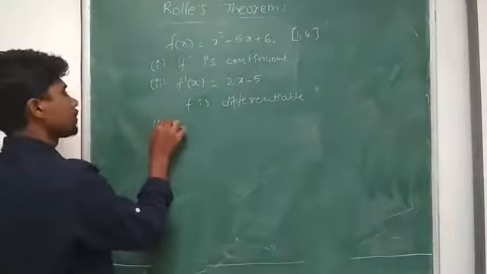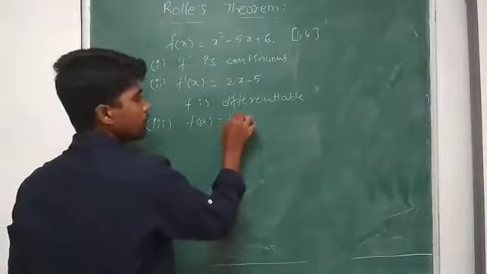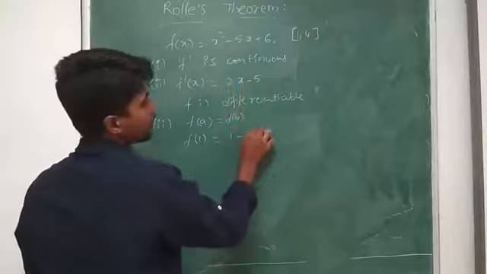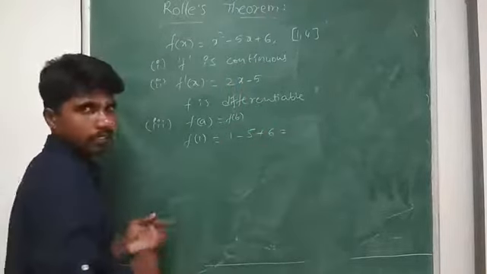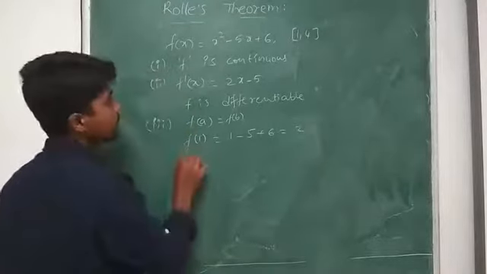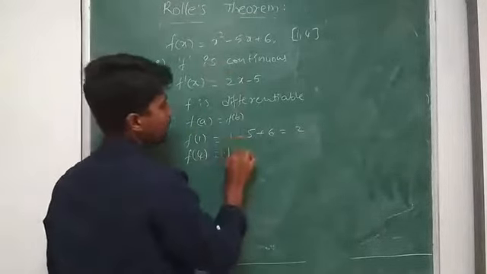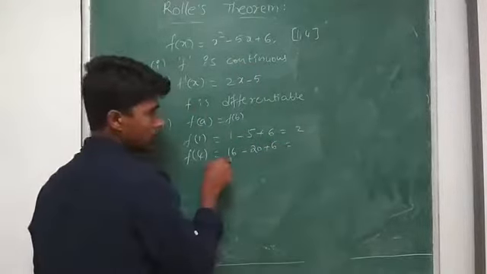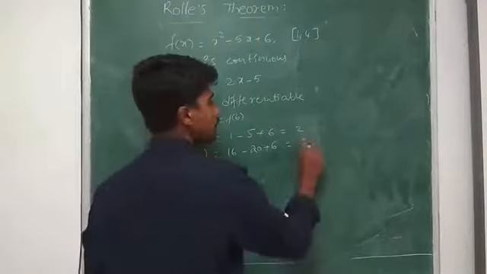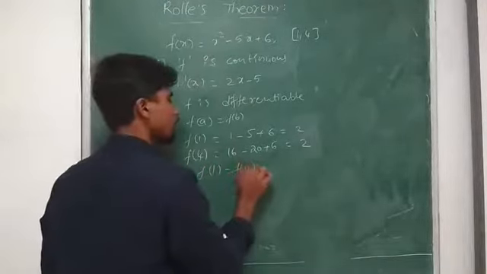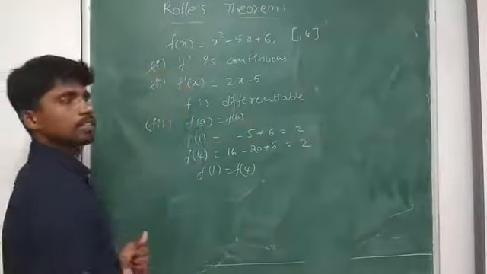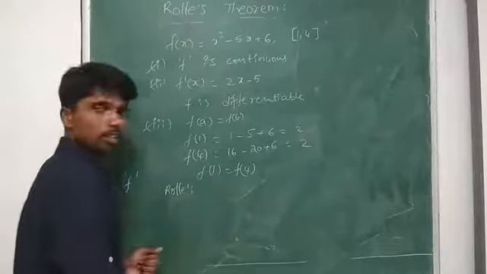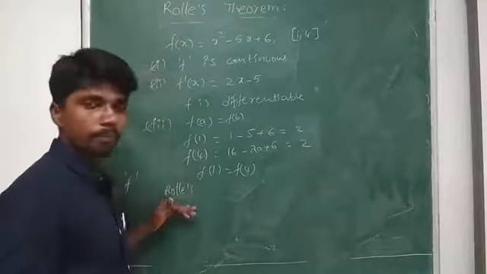Third one, f of a should be equal to f of b. So find f of 1. Substitute 1 here: 1 square is 1, minus 5 plus 6. 6 plus 1 is 7, 7 minus 5 is 2. Next, f of 4: 16 minus 5 fours are 20 plus 6. 16 plus 6 is 22, minus 20 is 2. So I got f of 1 is equal to f of 4. So it satisfied all the 3 conditions. So f satisfies Rolle's theorem.